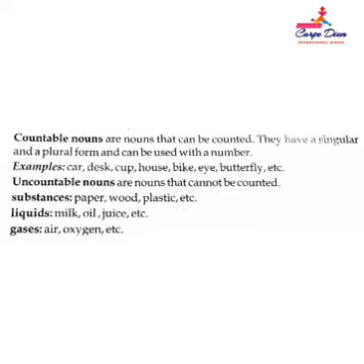Then these nouns are mainly of two categories: countable and uncountable. Countable are the nouns that can be counted, they have a singular and plural form, and can be used with a number. For example, car, desk, top, house, bike, eye, butterfly, etc. Whereas uncountable nouns are the nouns which cannot be counted. Substances such as paper, wood, plastic, liquids such as milk, oil, juice, gases such as air, oxygen, abstract ideas such as happiness, information, water, coffee, cheese, sand, furniture, type of materials, all these fall in the category of uncountable nouns.